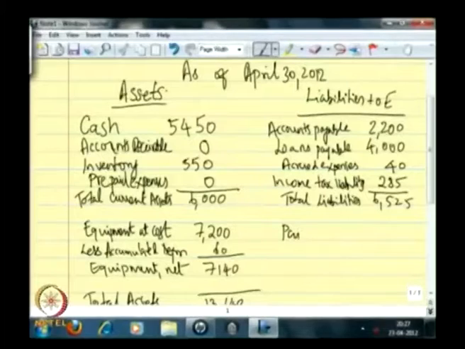Then is the owner's equity portion. In the owner's equity, we can again go to the trial balance. We will see that the paid in capital is 5000, that was the owner's money that was put in.